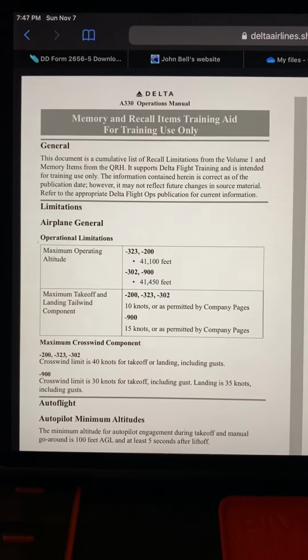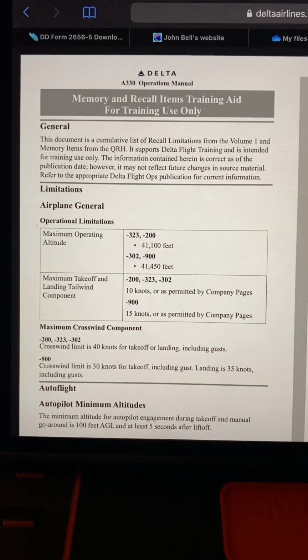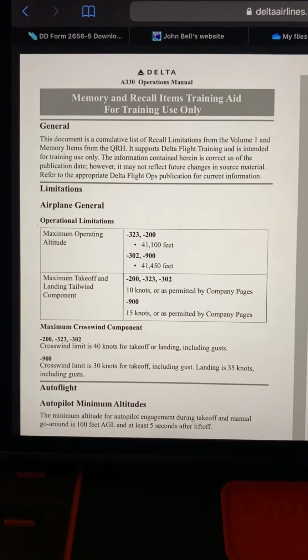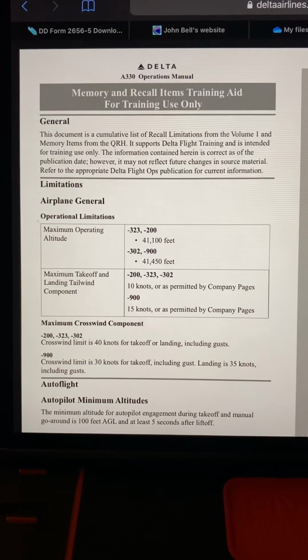Max crosswind component for the 200, 323, and 302: the crosswind limit is 40 knots for takeoff or landing, including gust. For the 900, the crosswind limit is 30 knots for takeoff, including gust. Landing is 35 knots, including gust.